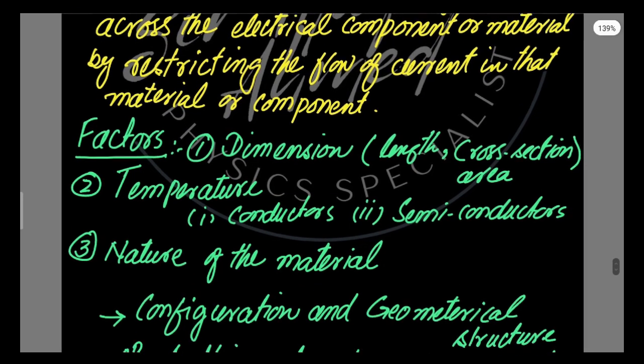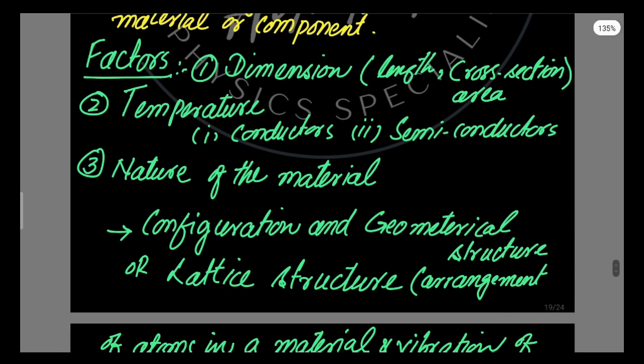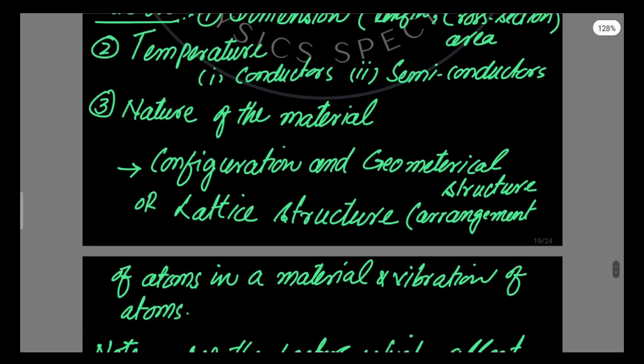Number three, the nature of the material. In nature of the material, the configurations or the geometrical structure of the materials can affect the resistance. In simple words, we can say that the lattice structure or arrangement of atoms in a material or the vibration of the atoms in a material can change or affect the resistance.